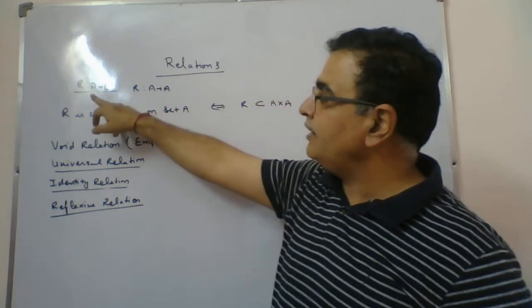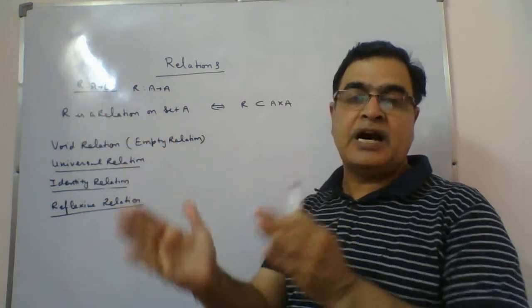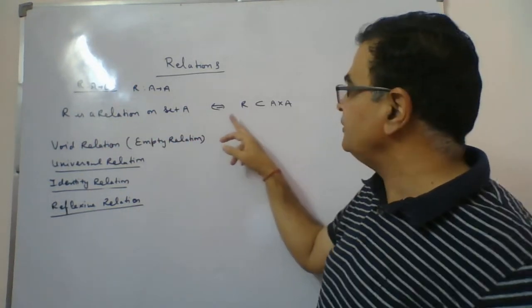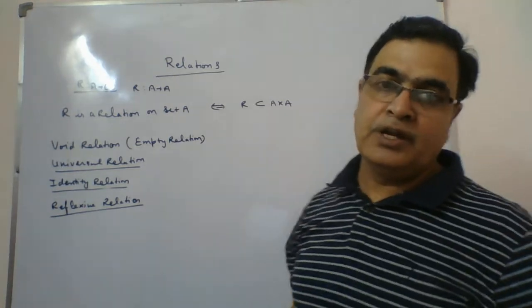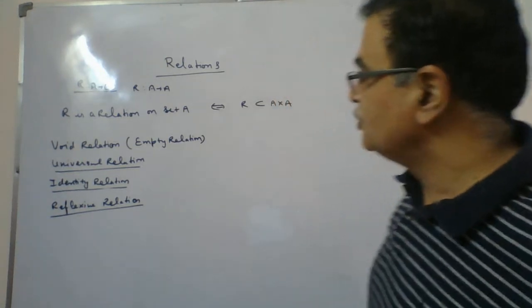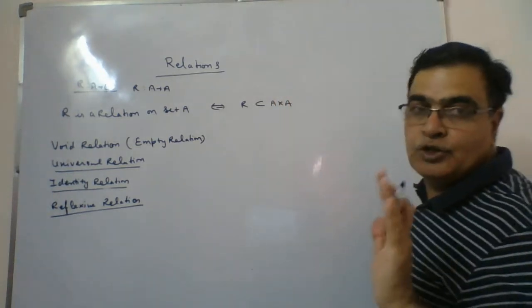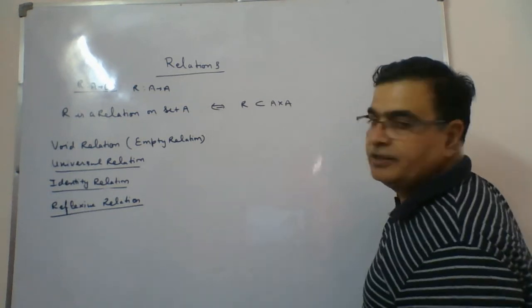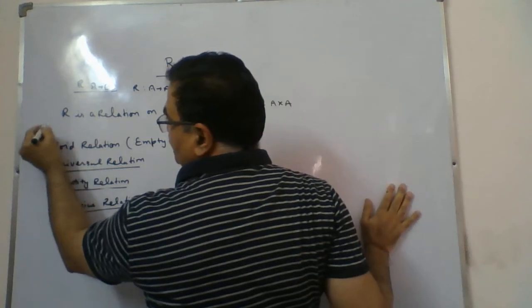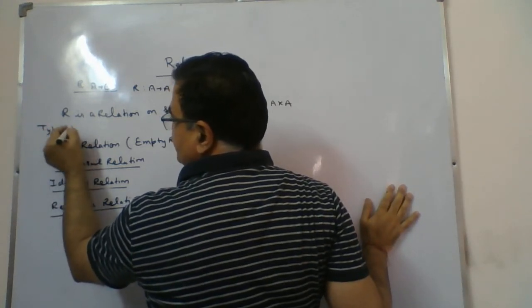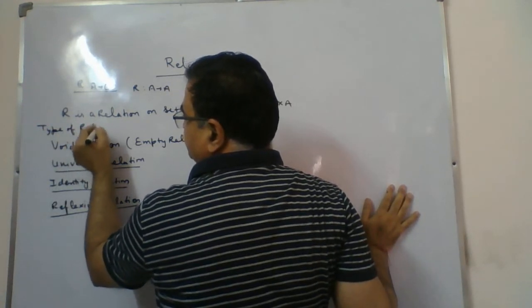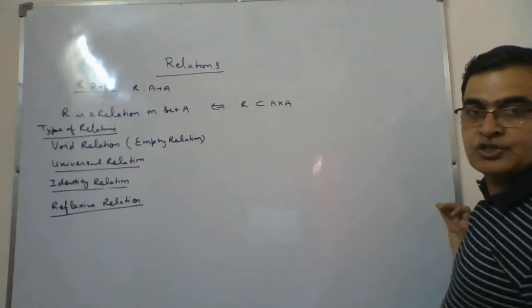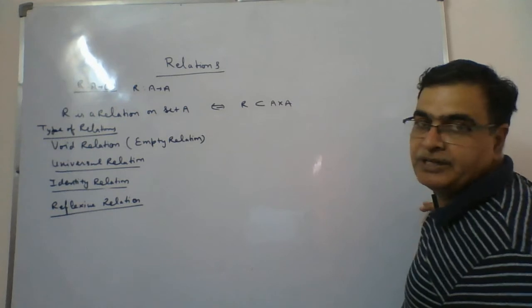Earlier, if R is a relation from A to B, then R is a subset of A cross B. Now R is a relation on set A, therefore R is a subset of A cross A. So keep in mind the relation will now be defined only on a single set, and we are taking the types of relations one by one. In types of relations, the first relation is the empty relation.